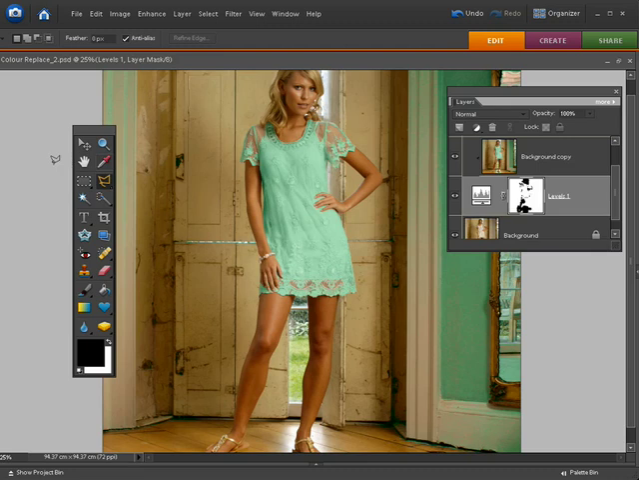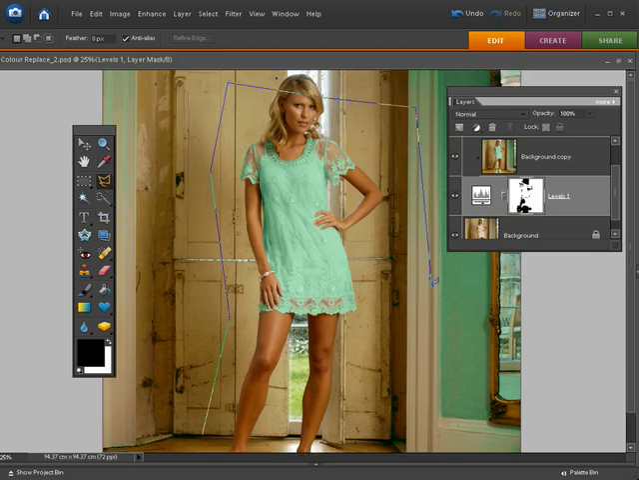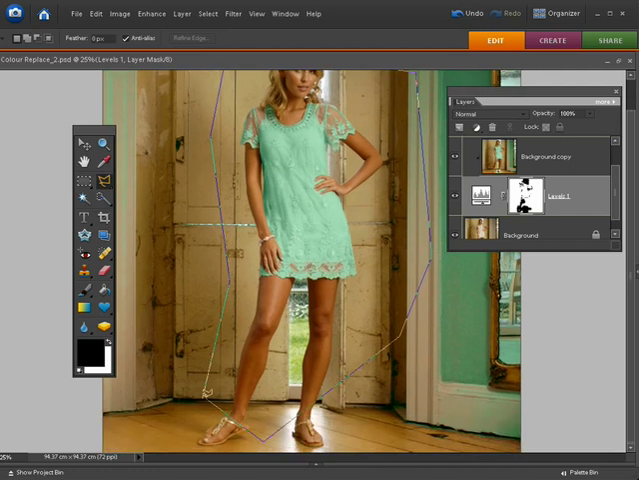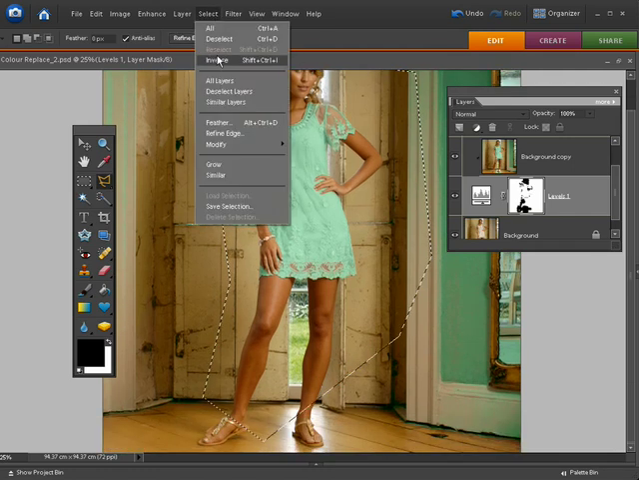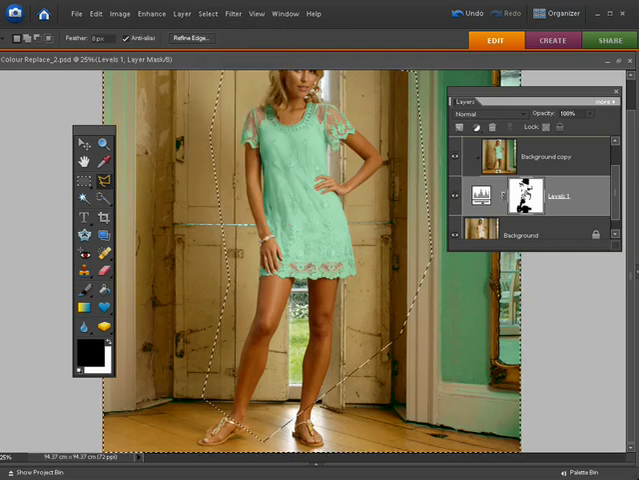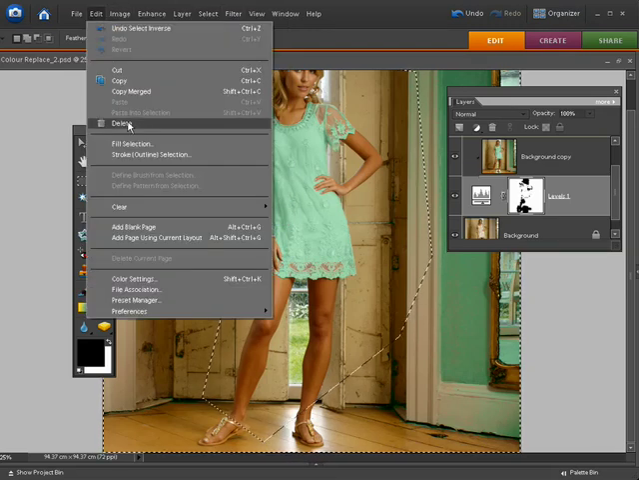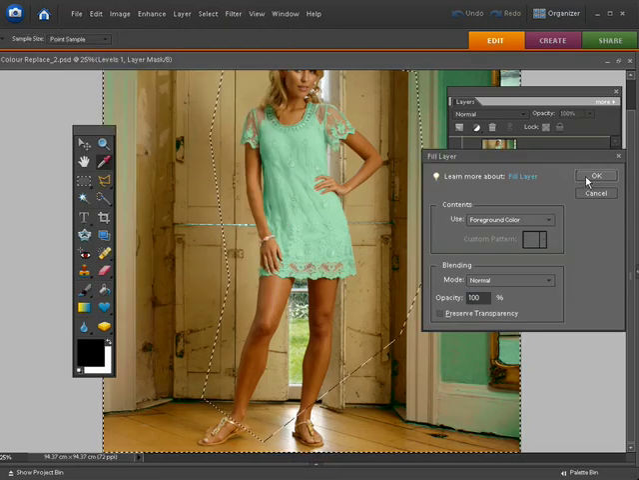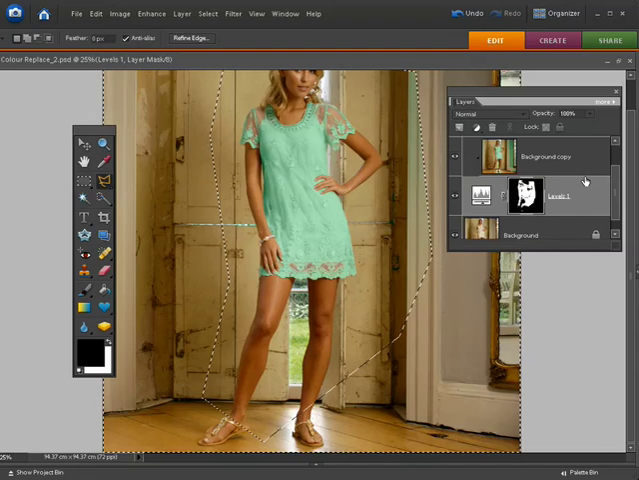So target the mask, grab a marquee tool like the polygonal lasso tool, and then just click and draw very quickly around the dress, like so. Make the last point over the first, and then select inverse that, click on the mask, and then just fill that with black. And that masks the rest of the selection, so we don't need to worry about it. There you go, the walls are now clean from green, and we just have the dress being dyed now.